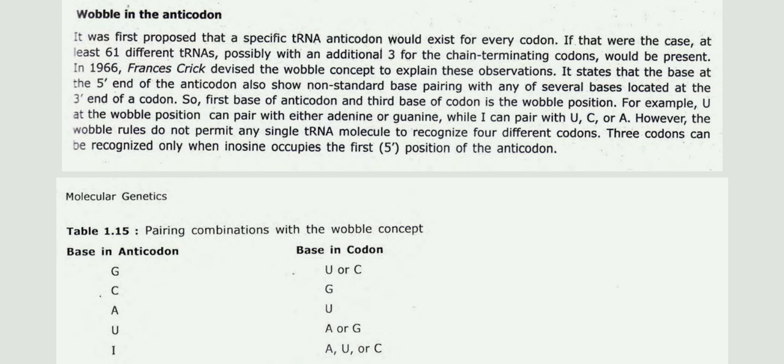It stated that the base at the 5' end of the anticodon can show non-standard base pairing with any of several bases located at the 3' end of a codon. So the first base of the anticodon and the third base of the codon is the wobble position. For example, U at the wobble position can pair with either adenine or guanine, while I can pair with U, C or A. However, the wobble rules do not permit any single tRNA molecule to recognize 4 different codons. 3 codons can be recognized only when inosine occupies the first 5' position of the anticodon.